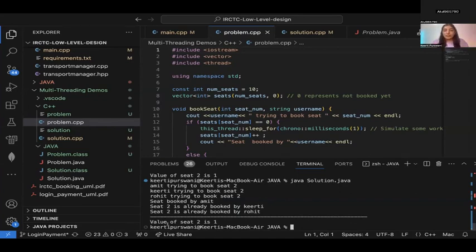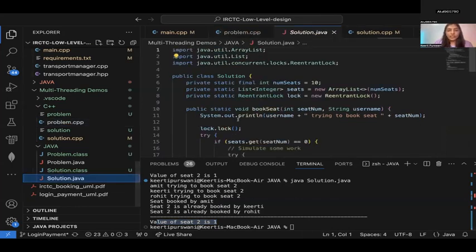The point is this: the value of this seat should be 1. It should not be 3. It should not be 2. Only one person should be able to book it. Everyone understands the problem that we are trying to solve? Yes? Okay. So how did I solve it?